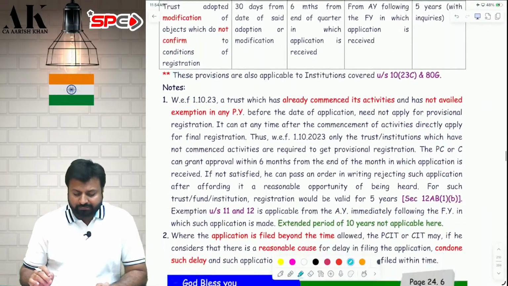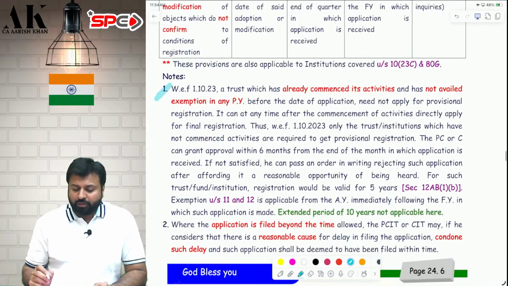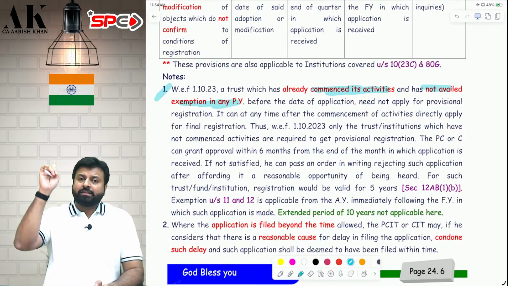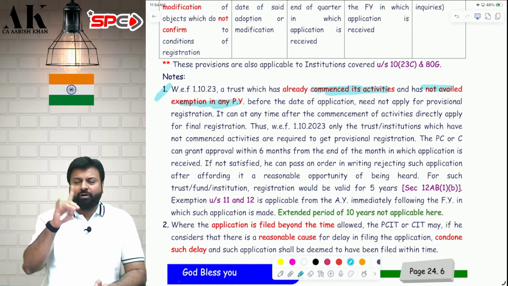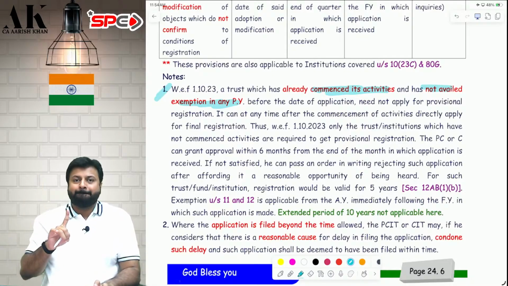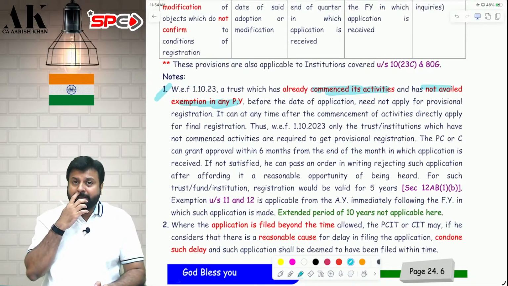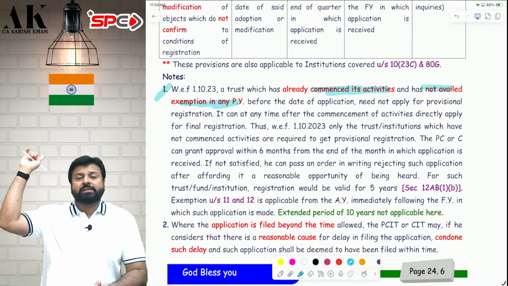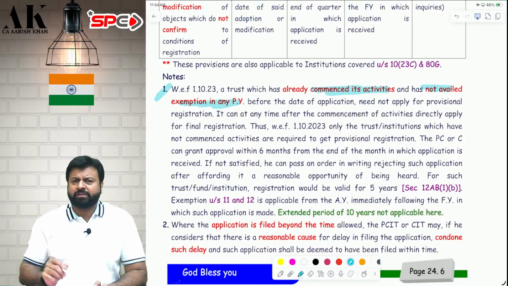Now coming to one more trust, coming to the notes below. There can be another trust who has already commenced activity and has not availed exemption in previous years. So my trust is 10 years old, and we commenced activity 10 years back, but we have not made an application. Now we are making an application for the first time. We are doing charitable activities for the last 10 years, but we were not aware of the provisions of the income tax law. So we are making an application in the current year.